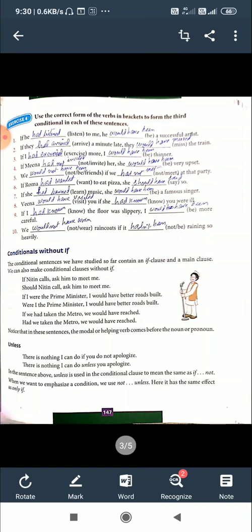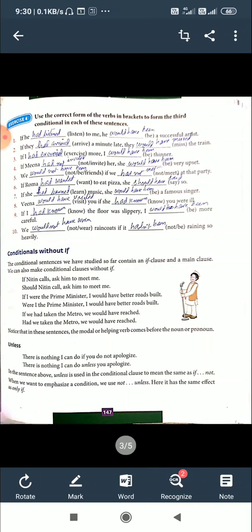Had we taken the metro, we would have reached. Note that in these sentences, the modals or helping verbs come before the noun or pronoun. That is, in the place of if, we use modal auxiliaries or helping verbs before the noun or pronoun.